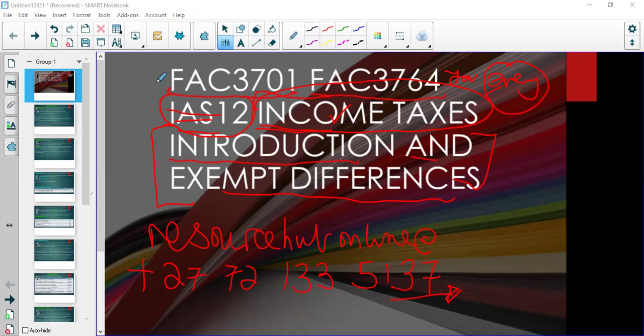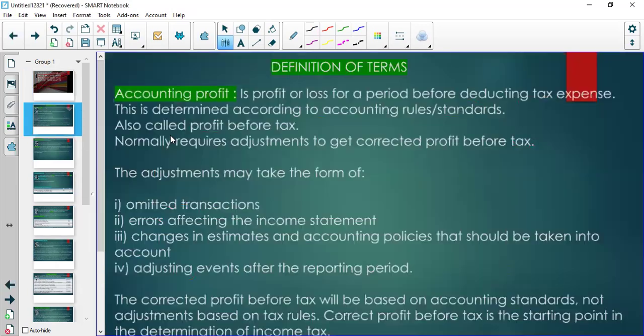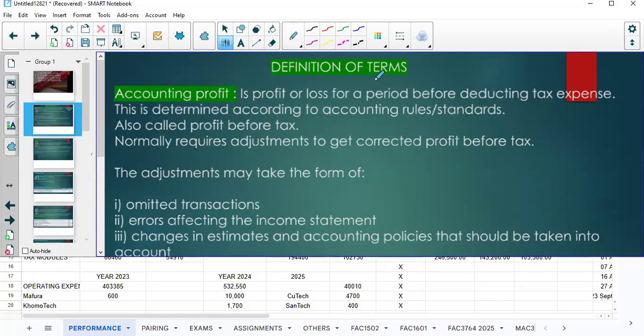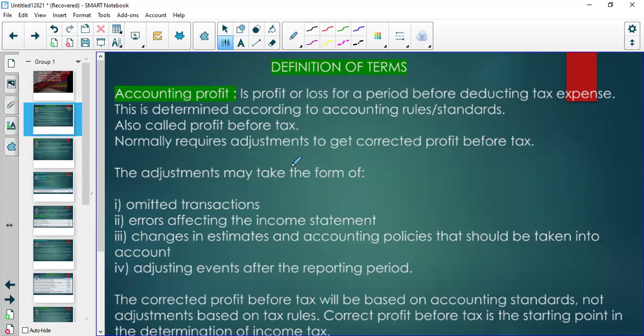Right, and we're going to get started. So let's talk about the taxes that we find in the world of business. So we have income tax, right?